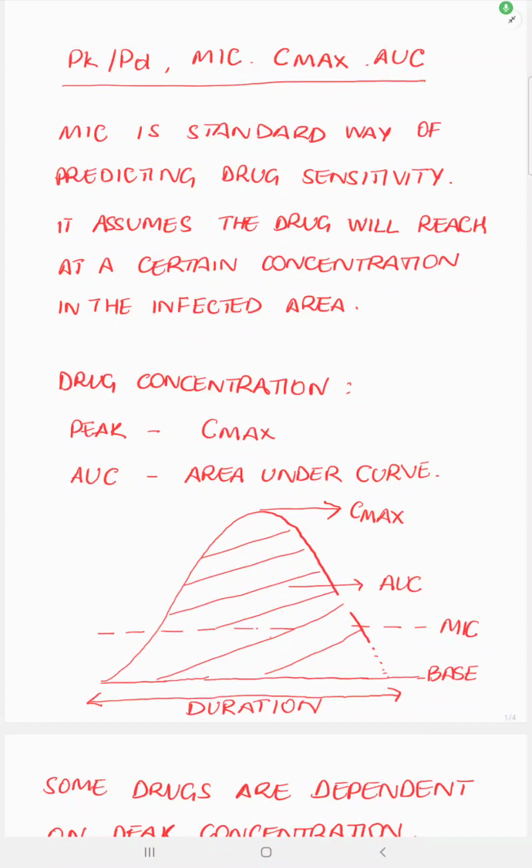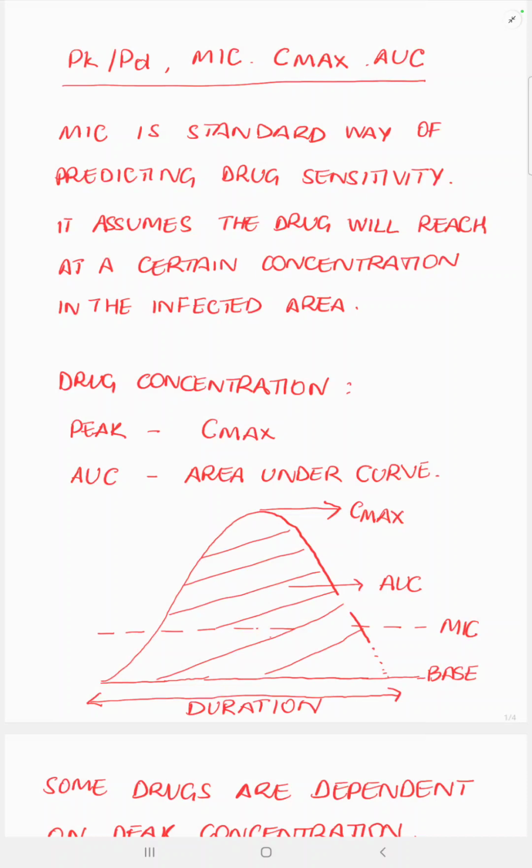We talk about PKPD, MIC, Cmax, and AUC and how they determine the characters of an antibiotic. MIC, or minimal inhibitory concentration, is a standard way of predicting drug sensitivity. That's what you get on your culture reports. It assumes the drug will reach a certain concentration in the infected area. So the MIC of a particular drug is dependent on that. And every drug has a different MIC level assigned to it.